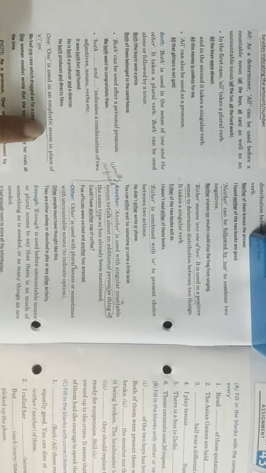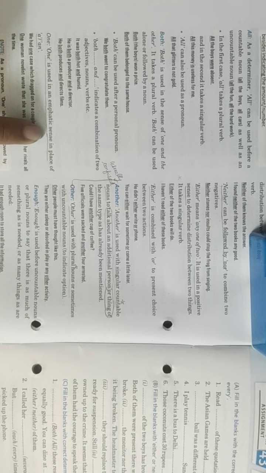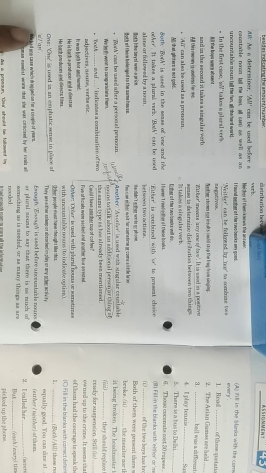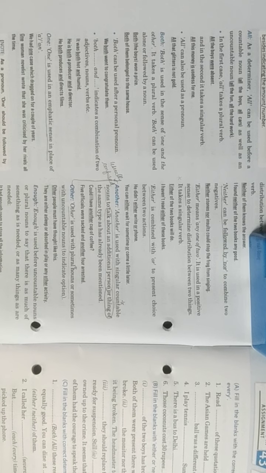Emphatic sense means you are stressing on that particular thing which you are talking about, and in that case you will not be using a or an. Actually, a or an is used in general sense. If I say I like an apple, it's in general sense. But if I say I like to eat the apple, the one that is on the table, or the one which is red.